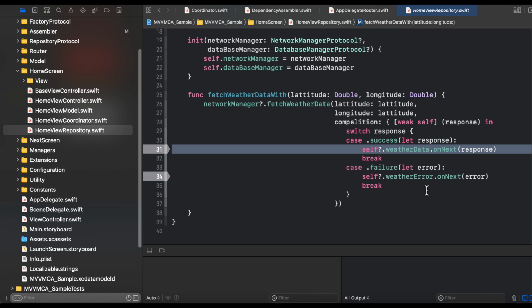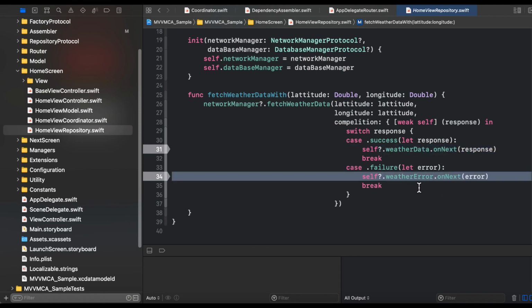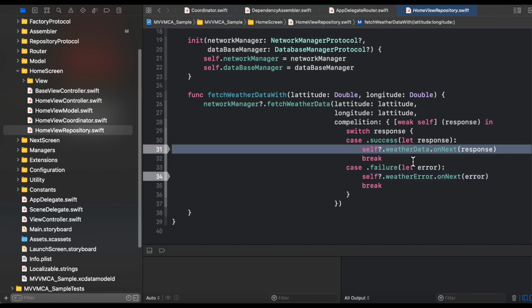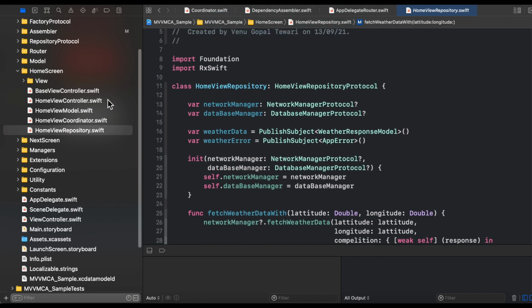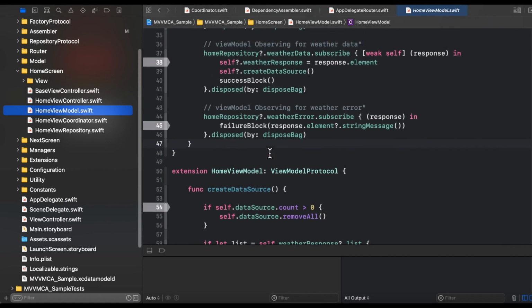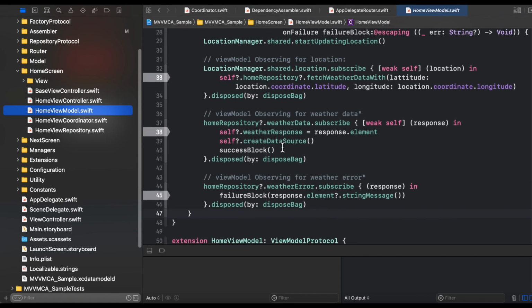And if any error is happening, I am updating the weather error object. So whenever this on next is getting called into these publish subjects, then your view controller, sorry, not the view controller, your view model is getting notified here in this particular part, right? So whenever I am receiving the weather response or I am receiving the error, these two blocks are getting fired in the view model, and from here the flow is jumping into the view controller.